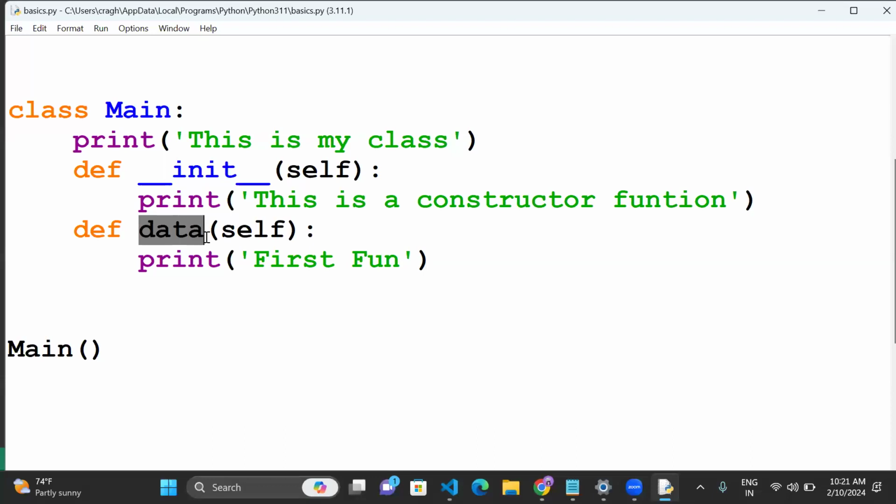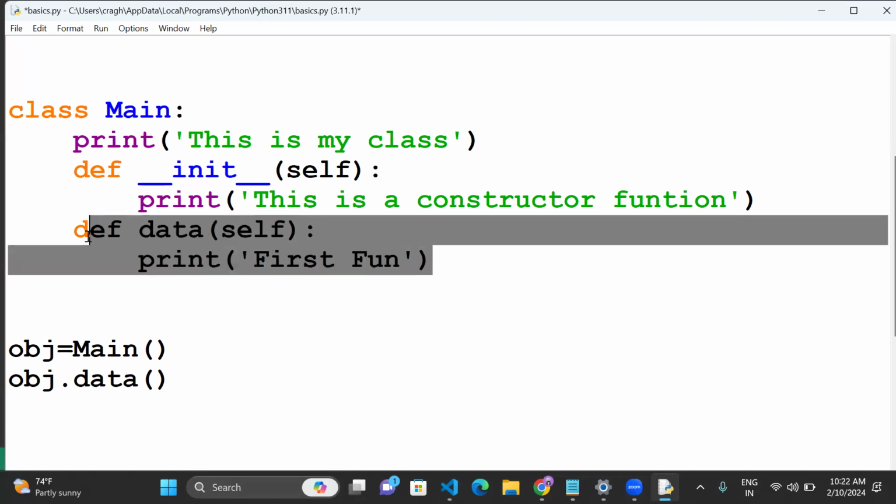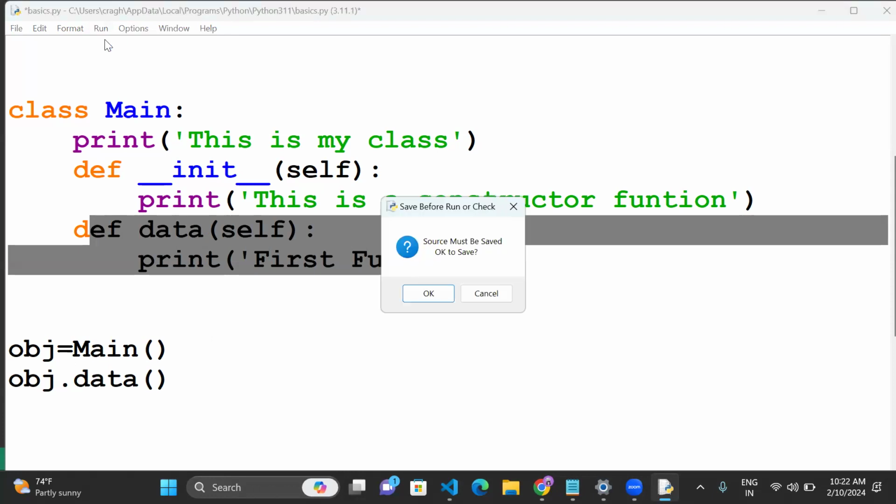Object dot function name. So I'll give a variable name, obj. It is a variable name, you can keep anything. So now obj.data is a calling function. This function should be called over there. That's enough, guys. Now this function will also execute and trigger. You see now.